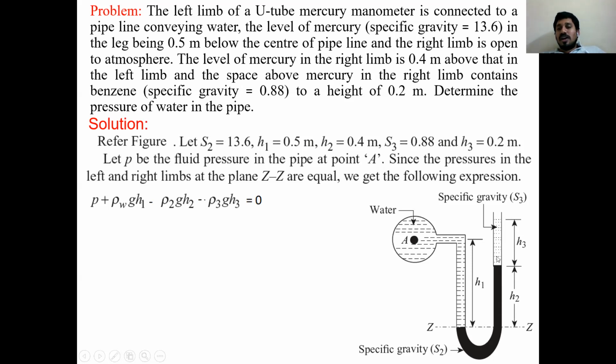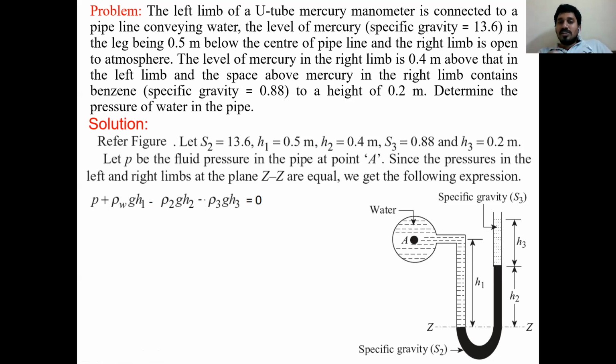Over that, now I have benzene, one more liquid. Now we are at this position. I have a third liquid, benzene, with specific gravity S3, density rho 3. Going upward means again we take a negative sign, minus rho 3 G H3, is equal to 0. This is only for gauge pressure.